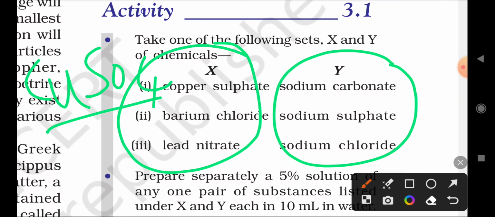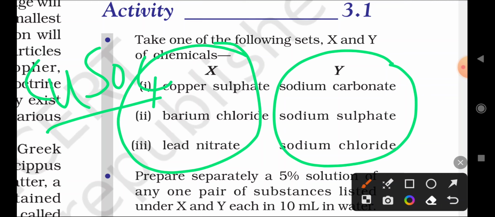Again, barium chloride. What is the formula of barium chloride? BaCl2. And the copper sulfate formula is CuSO4. And lead nitrate: Pb(NO3)2. What is the lead nitrate formula? Pb(NO3)2. Okay, how to write the bracket?